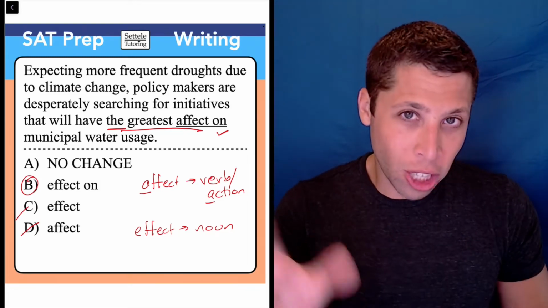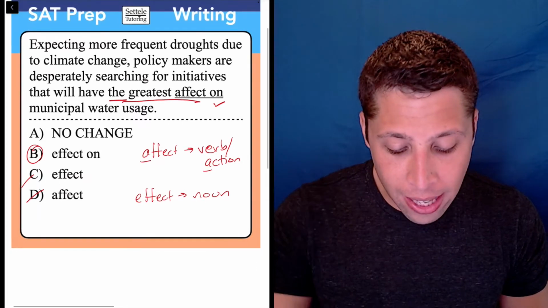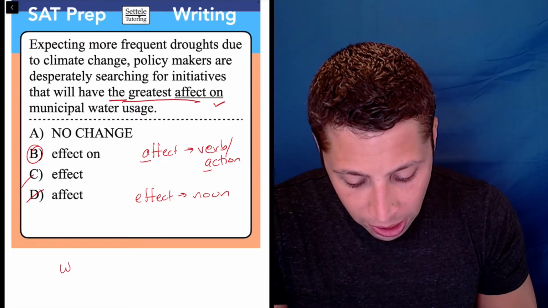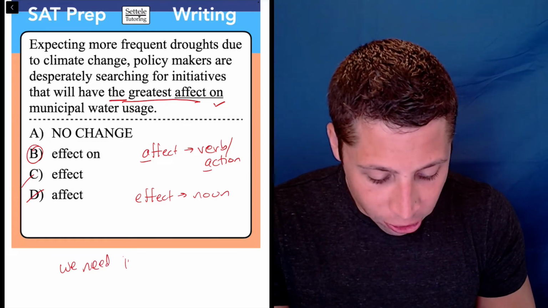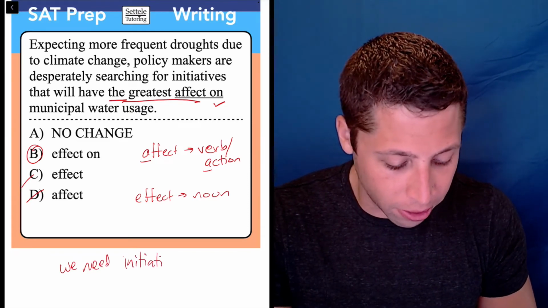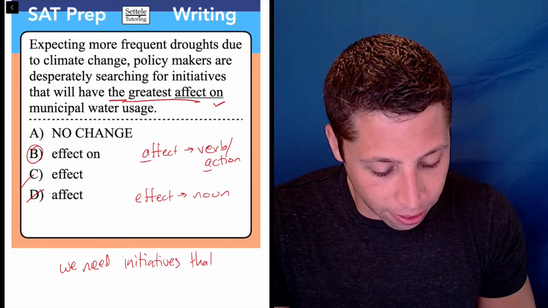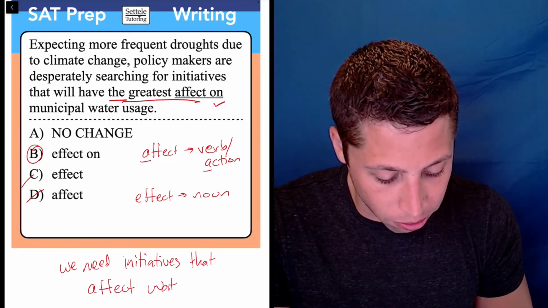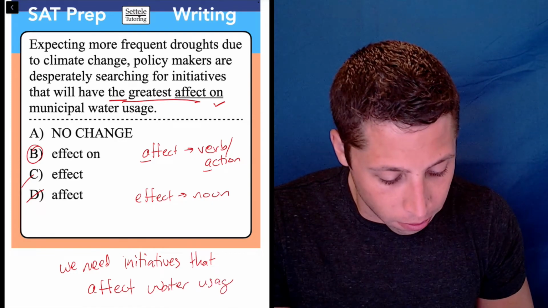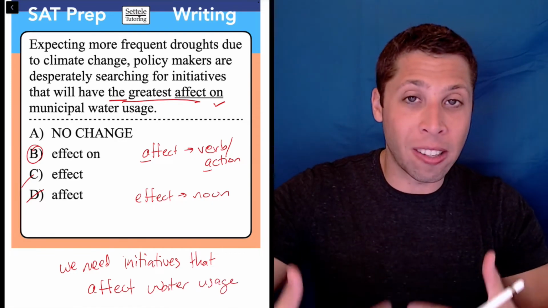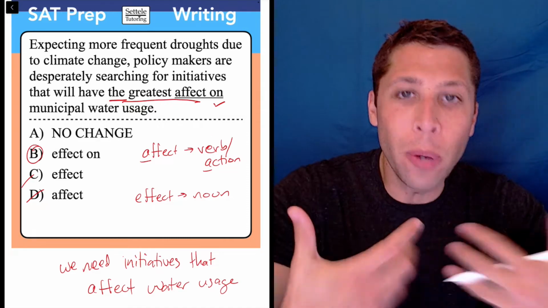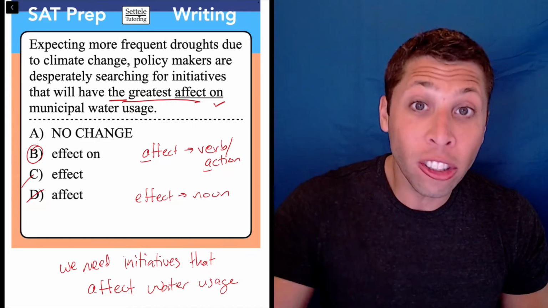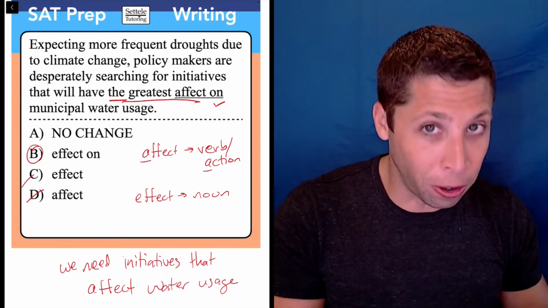So we could change the sentence slightly and say something like, we need initiatives, forgive my handwriting, that affect the water usage. Right? Now the effect, it's being affected. It is doing the affecting, right? The initiatives affect water usage. The initiatives is the noun, and the verb is affect.